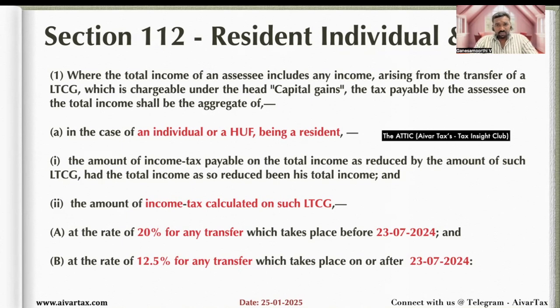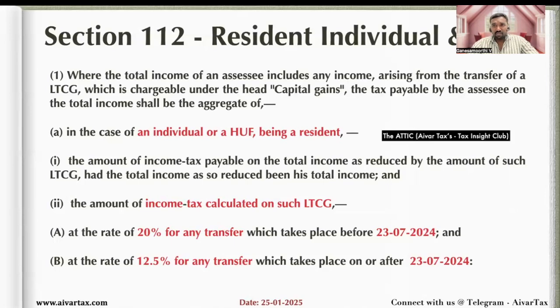Sub-clause A says, in case of a resident individual and resident HUF, the income tax payable on the total income as reduced by the long-term capital gain. So in the total income, you have to reduce the long-term capital gain, and the balance we should calculate as per the slab rate as applicable. For the long-term capital gain, we have to apply the following tax rate.